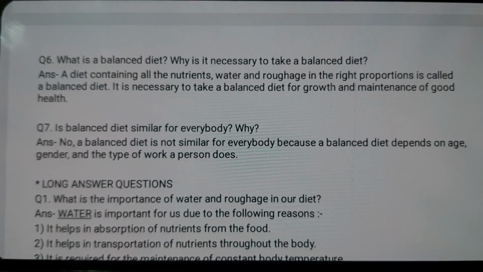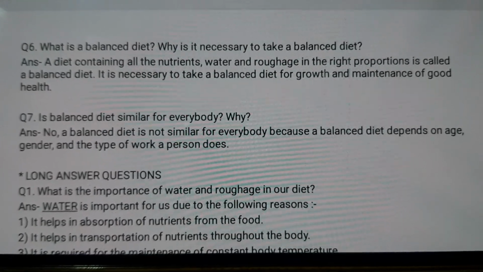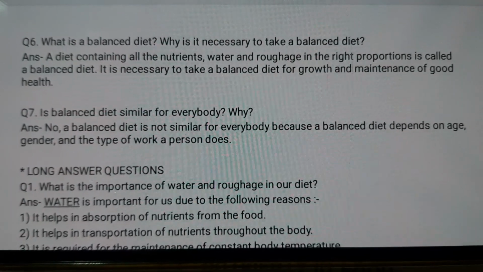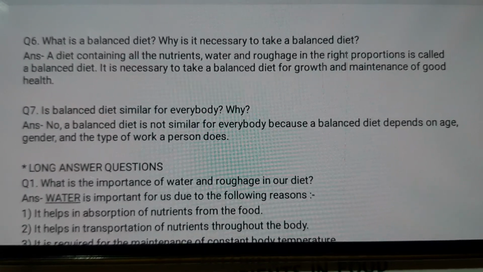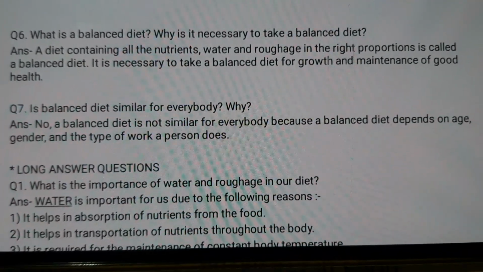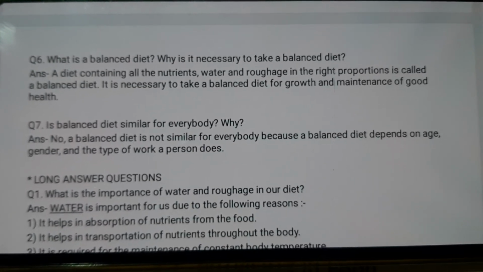Next is, what is a balanced diet? A diet containing all the nutrients, water and roughage in proper amount, and it is necessary for growth and maintenance of good health. Next, is a balanced diet similar for everybody? No, it depends upon person to person. It depends on age, gender, type of work, etc.